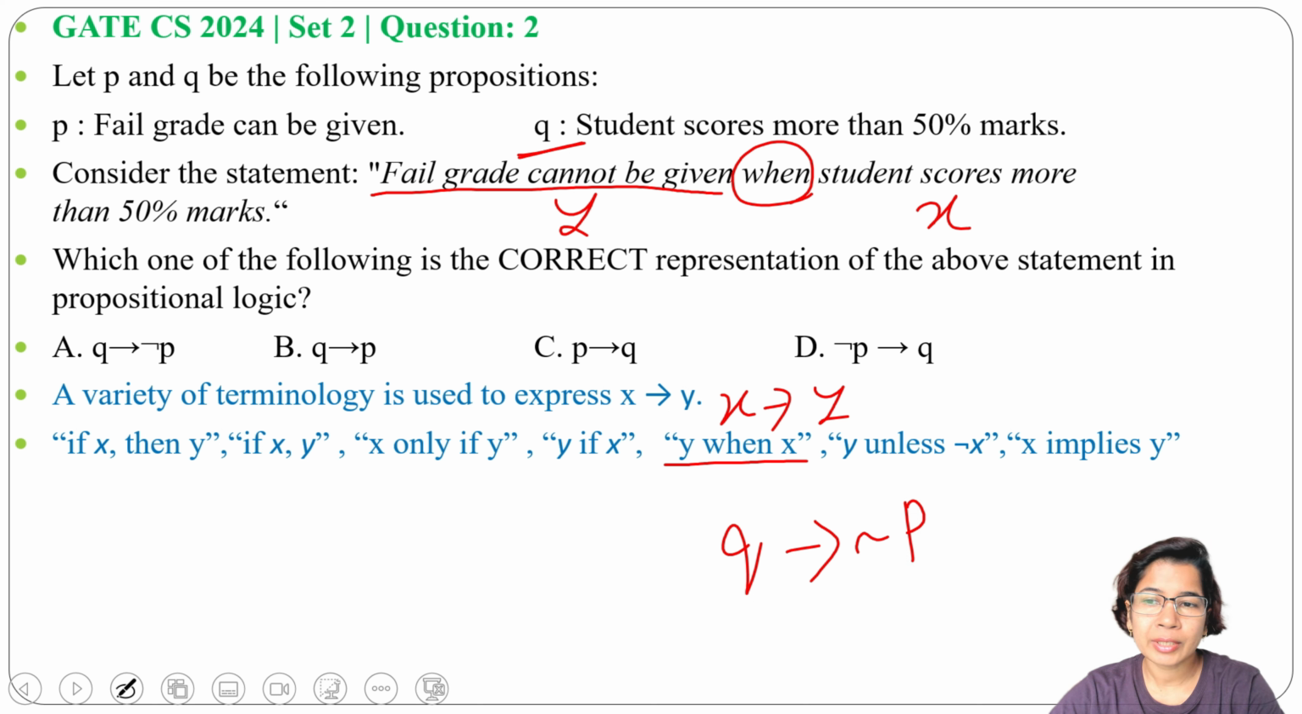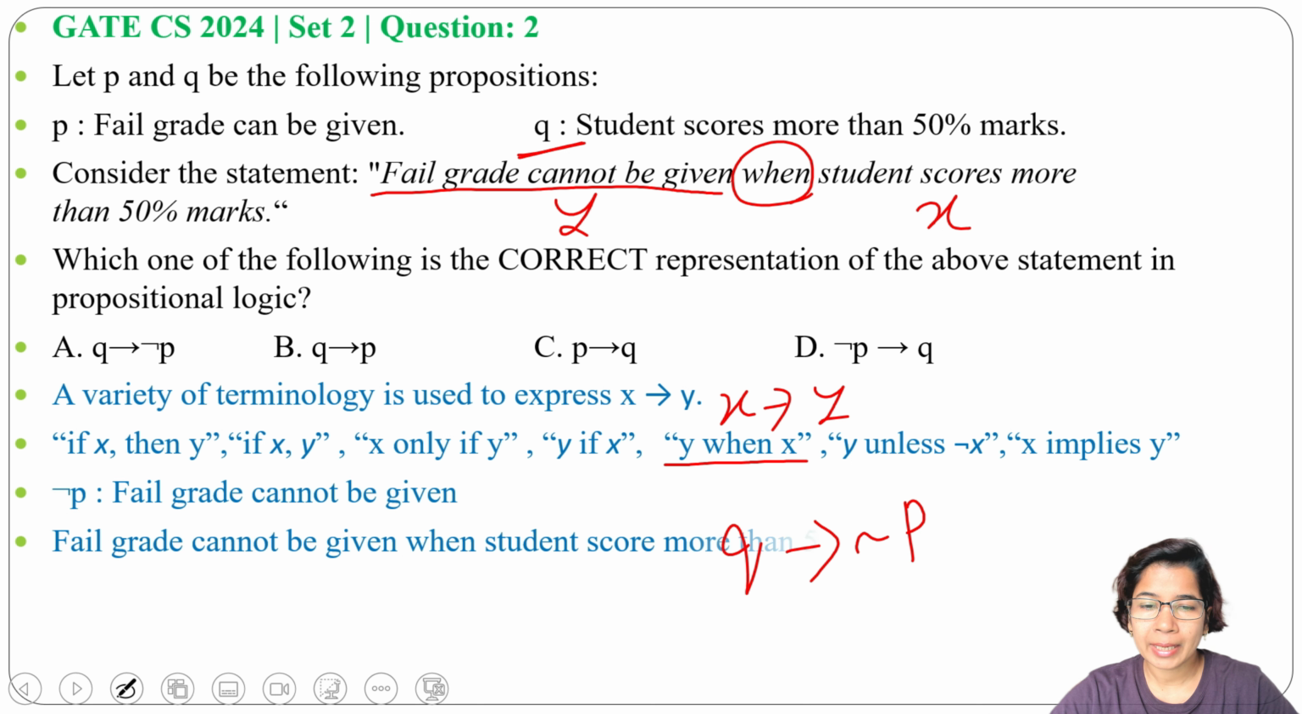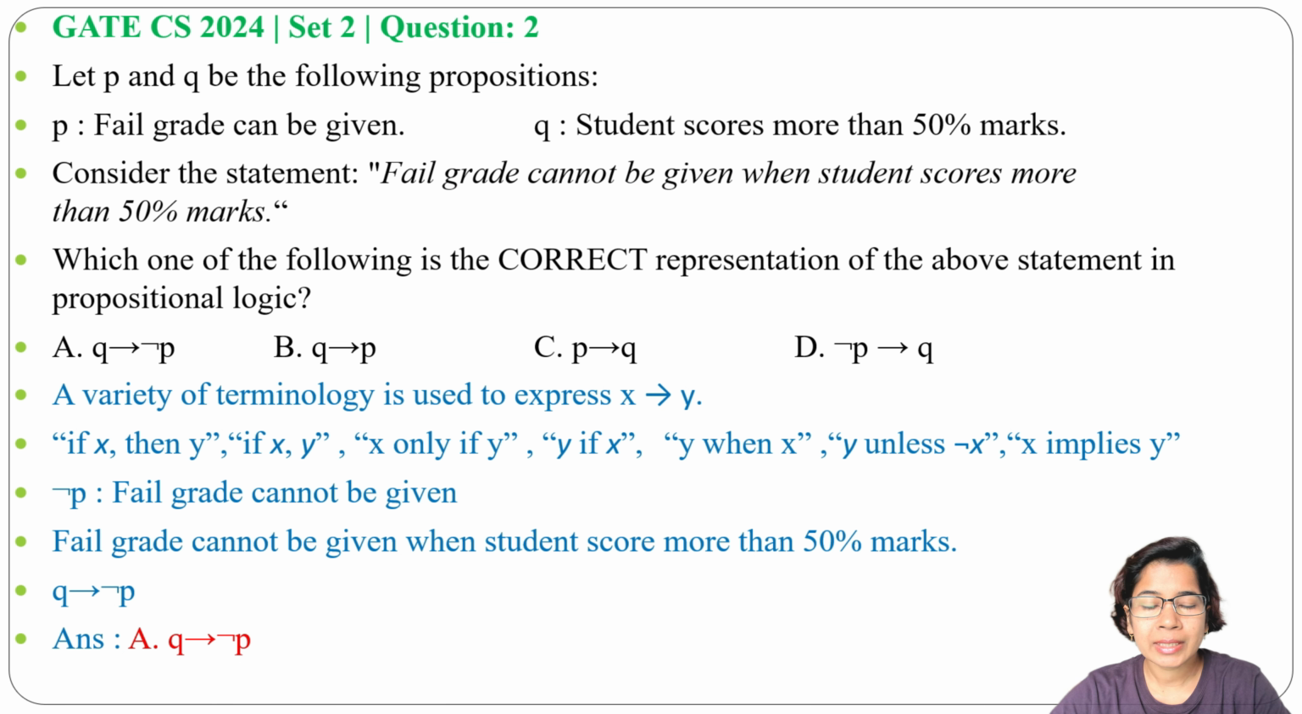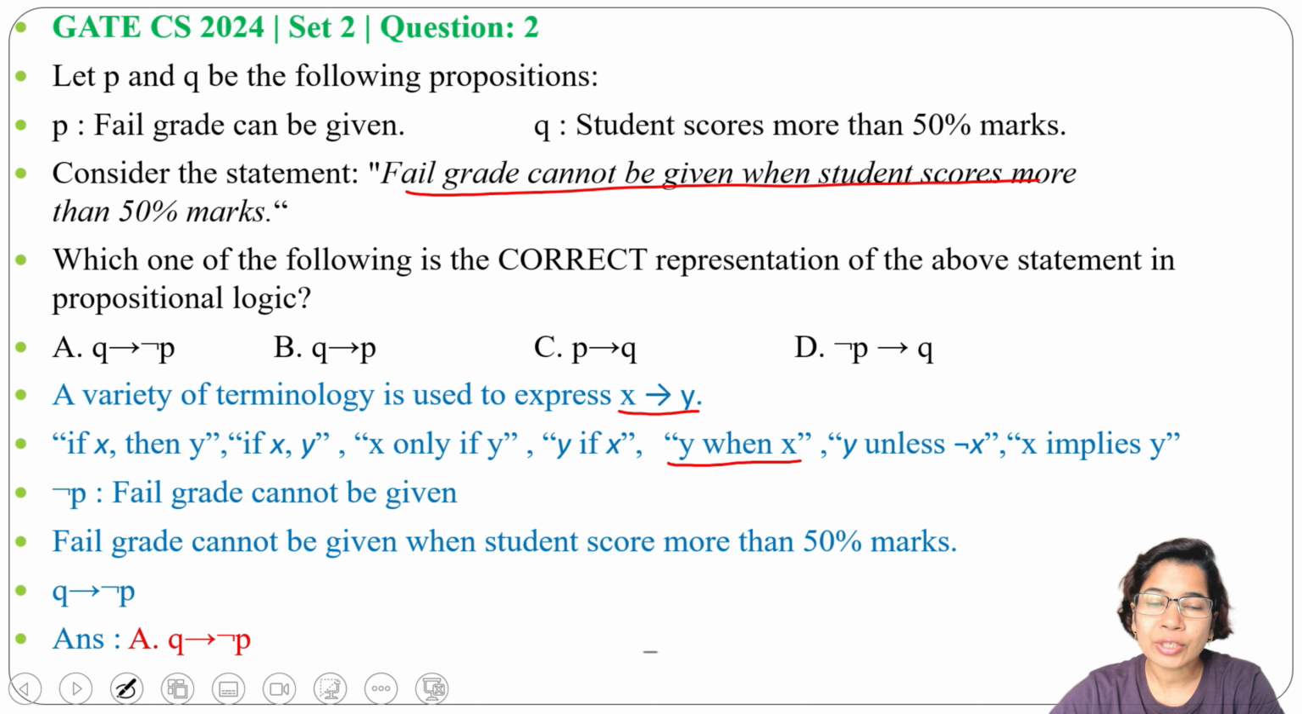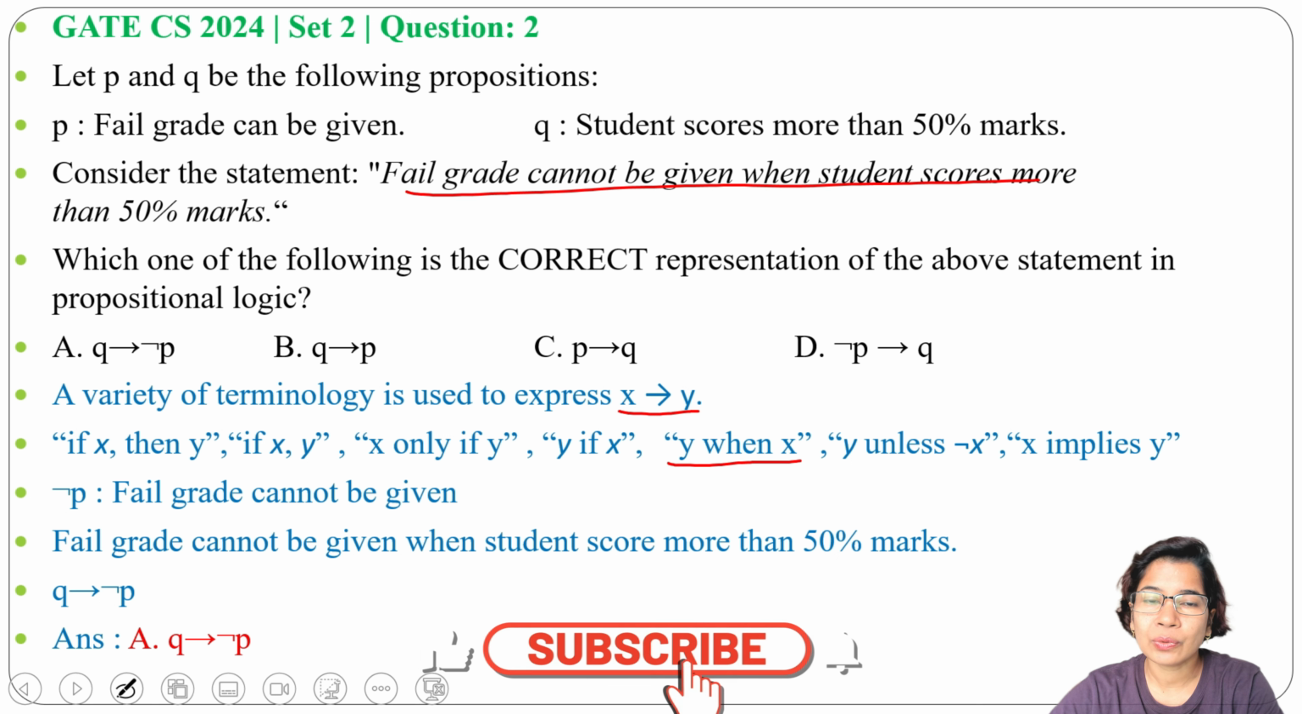So if student scores more than 50% mark, then fail grade cannot be given. Okay. So it's Q implies negation P. It's present in option A. That's why answer will be option A. This question is easy if you know X implies Y, we can write as Y when X. I already discussed propositional logic during lecture. Just go through the lecture.